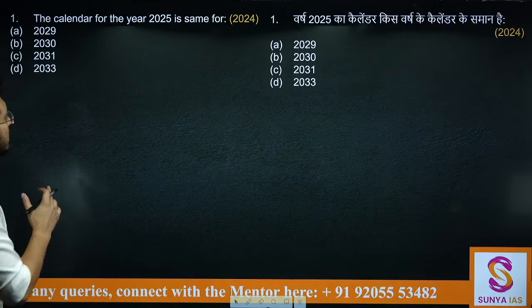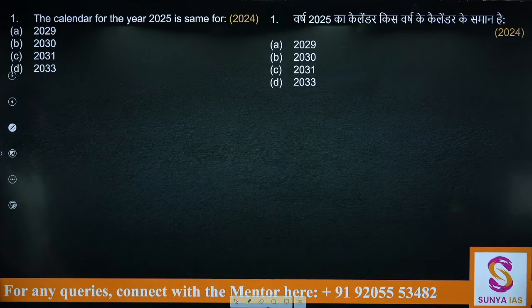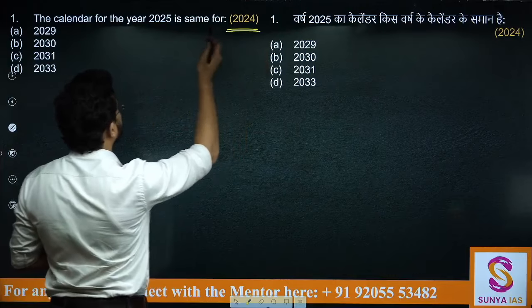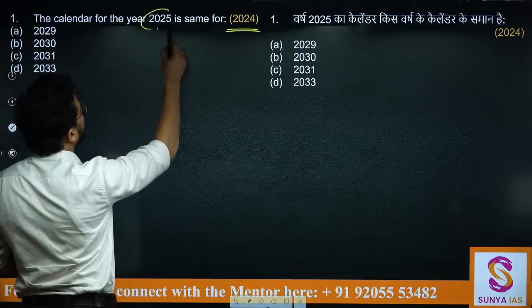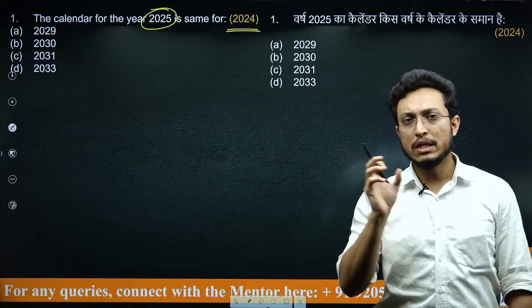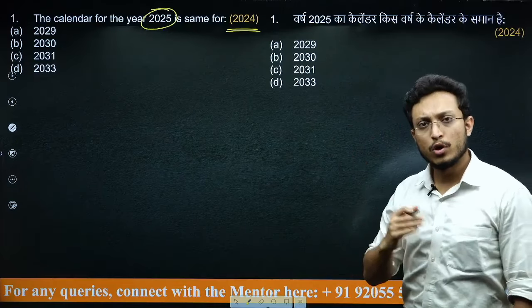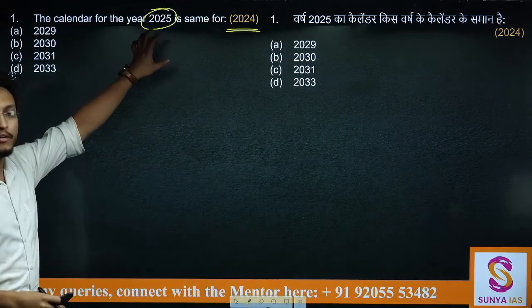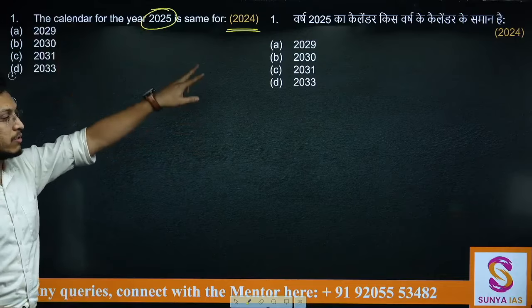Chalo, let's start. Now this was the question that was asked in 2024 and the question says the calendar for the year 2025 is same for. So now if you are being given any particular year and they are asking the same calendar year, what do they mean by this? They mean that whatever is the calendar for 2025 can be exactly replicated in any of these particular years. What is that year?